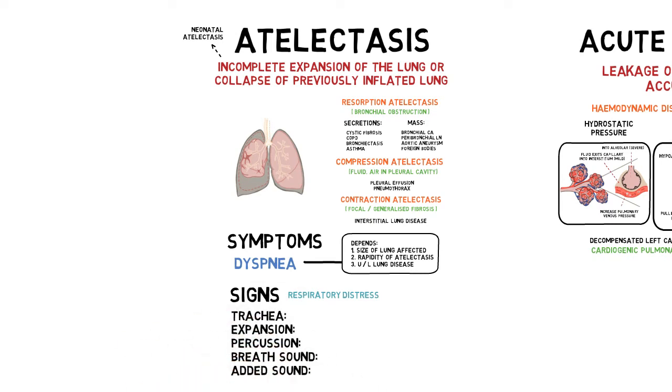From close respiratory examination, massive atelectasis may cause ipsilateral shift of trachea, reduced chest expansion on the affected side, dull percussion because there is no more air in the collapsed lung, and absent or reduced breath sound because the sound may be transmitted from a distant patent airway.